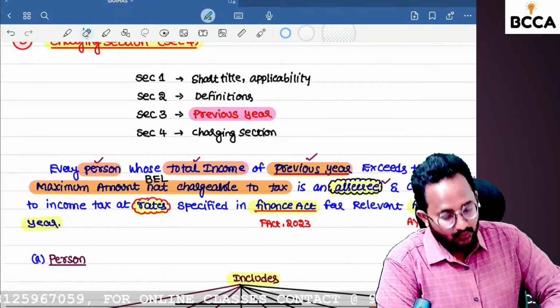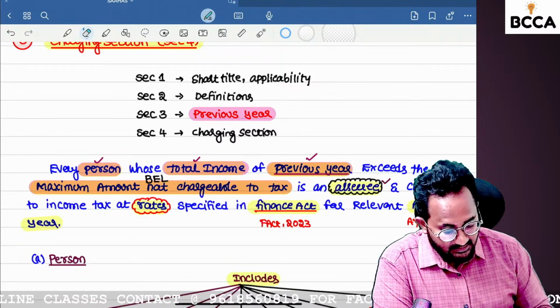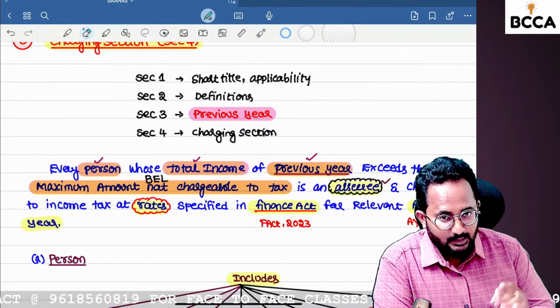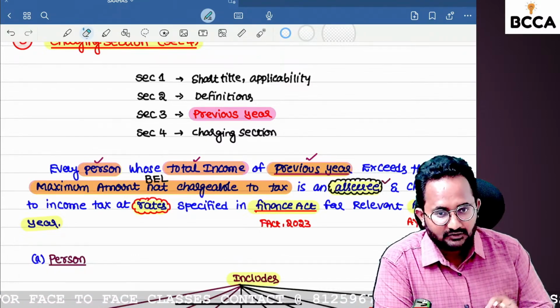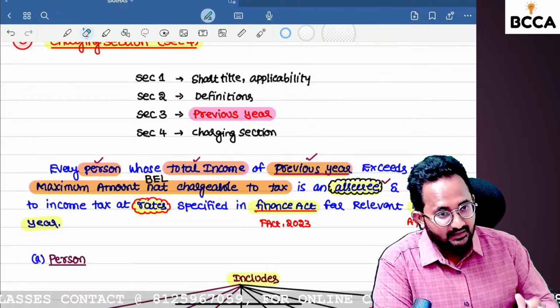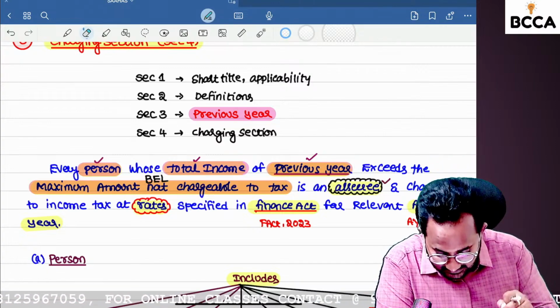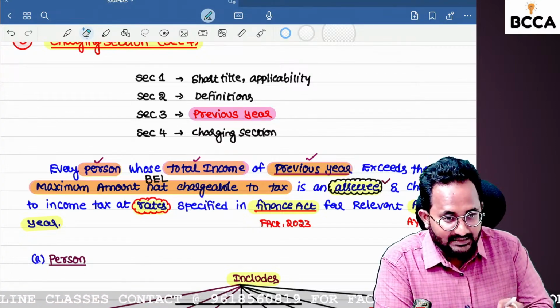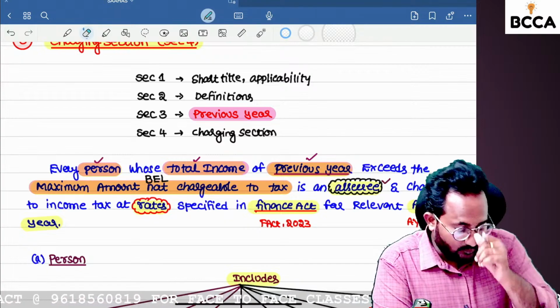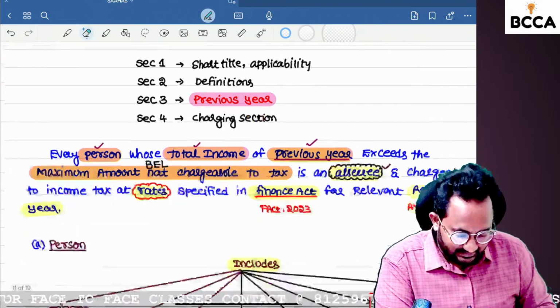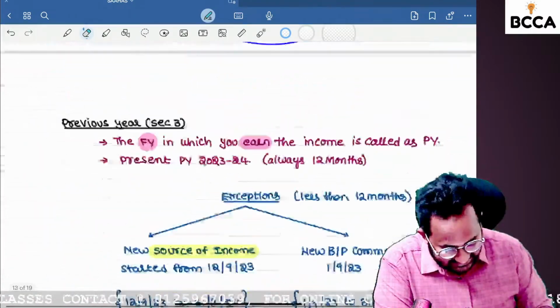Every person whose total income of previous year exceeds the maximum amount not chargeable to tax, in other words we can call it as a basic exemption limit, that person is called as assessee. He needs to pay the income tax by using the tax rates. Right now we are in the tax rates discussion.